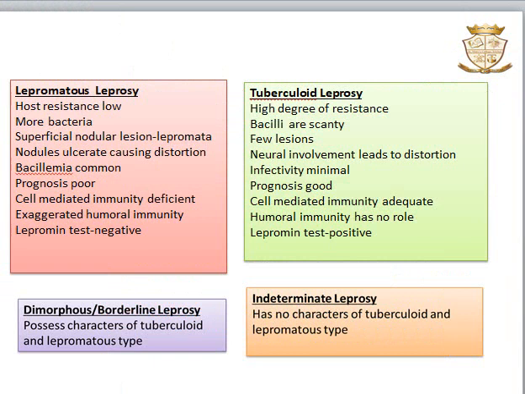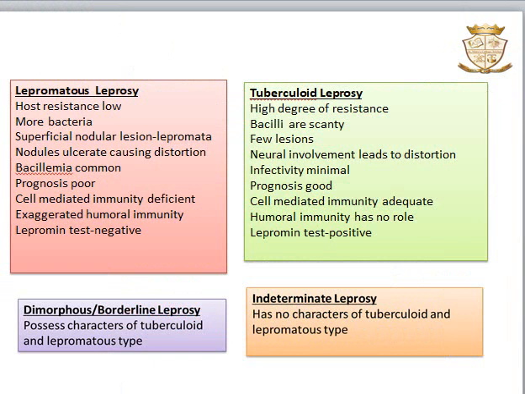The prognosis or recovery from the disease is very poor. Cell-mediated immunity is deficient and we can see exaggerated humoral immunity. So, we can see high titers of antibodies. Lepromin test is usually negative in lepromatous leprosy.